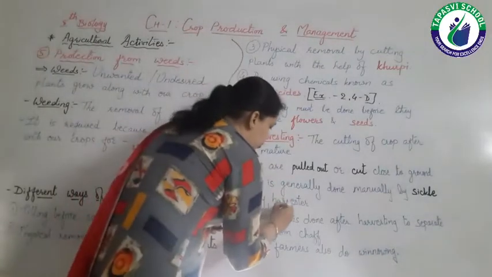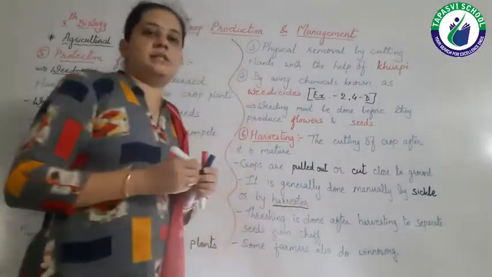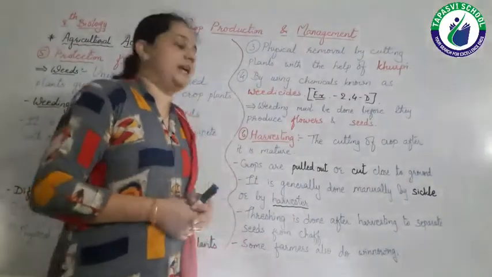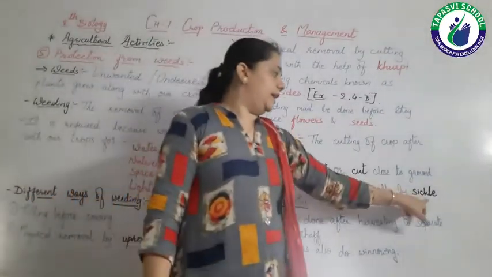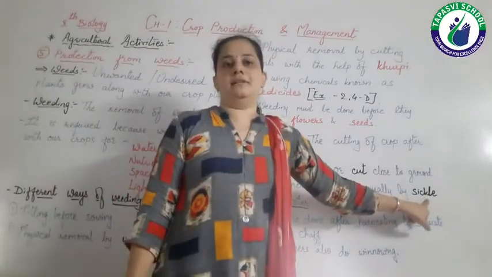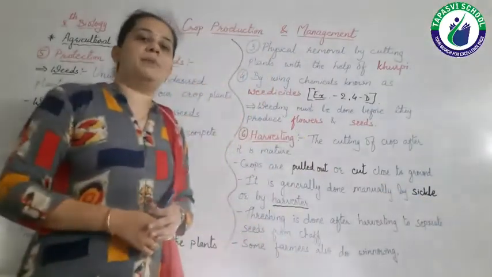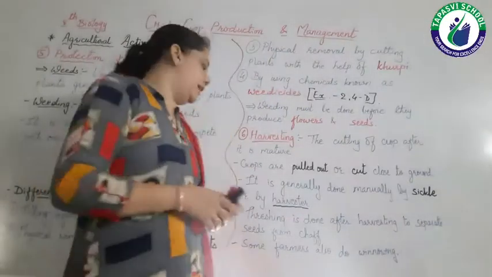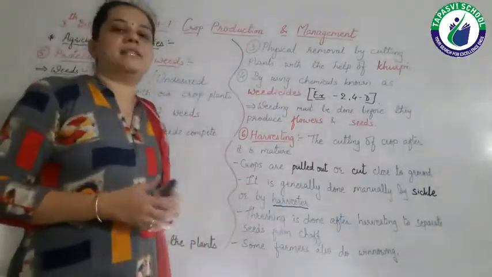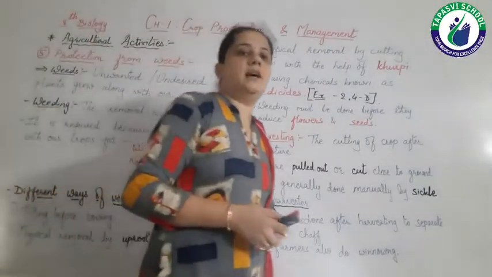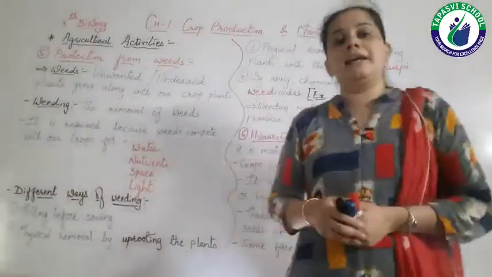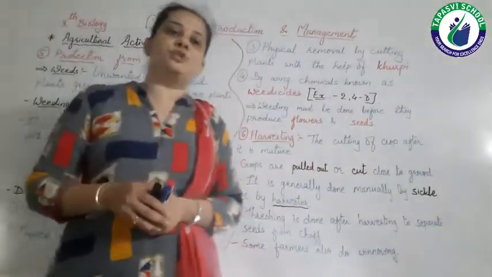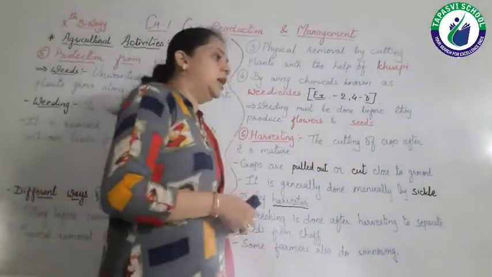So there are 2 machines. If we have to do it manually, then one implement is there which is known as a sickle, right? So with the help of a sickle we can harvest our crop. And the other is the harvester. Nowadays in modern agriculture, the tractor driven harvester is used to harvest the crop.